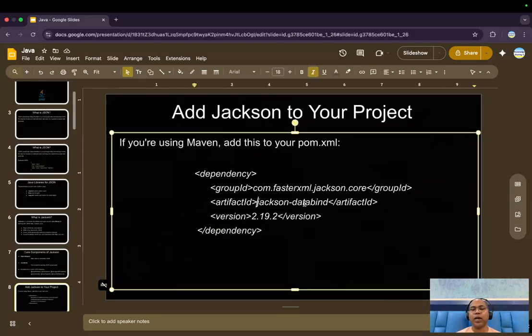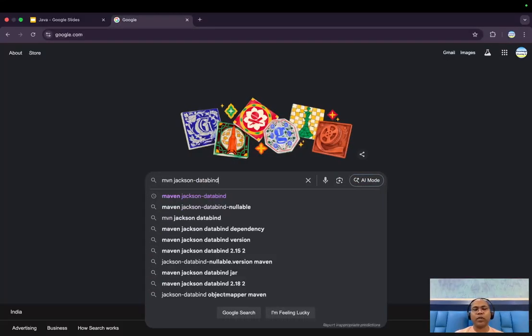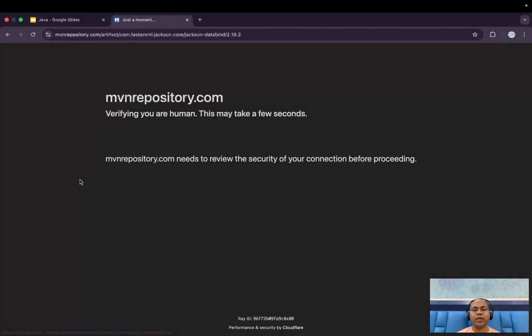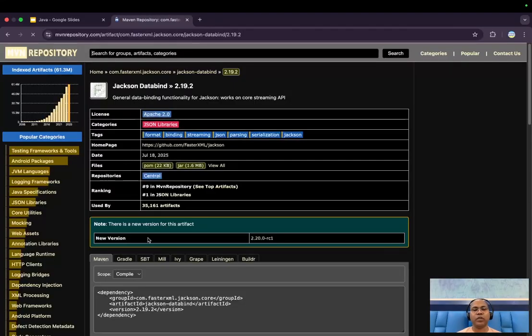How do you get it? You can just search for Jackson, the data binding library. Just Google for Maven; here I am using a Maven project. You can search here and find the latest available versions, and you can use them. Notice the Jackson data binding.